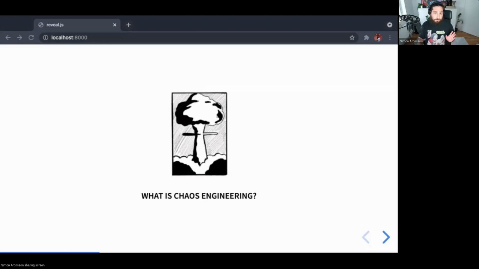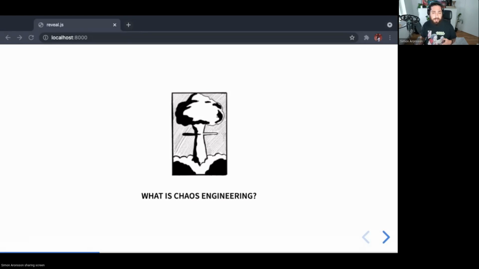So what is chaos engineering? It's really fun to think of it as just breaking things for the sake of breaking them. But that's not really what it's about. We don't just want to burn things because it's fun when they burn. I mean, okay, it's a little bit about that as well, but we want to make sure that all the effort we put into making our system stable actually work as we intended them to.